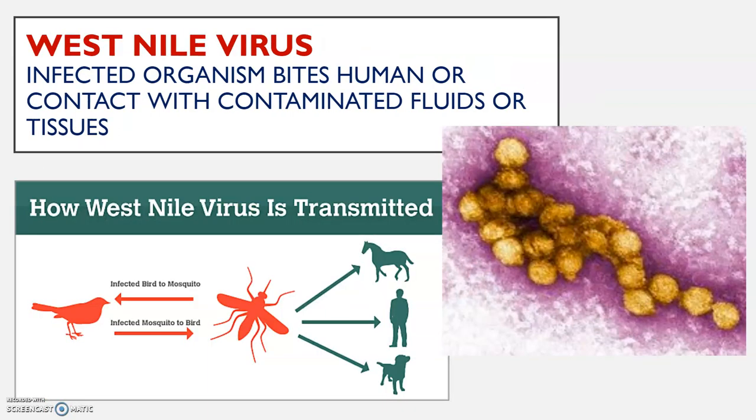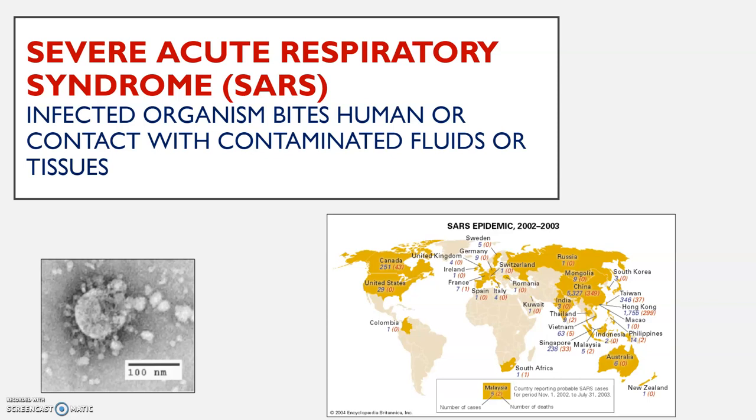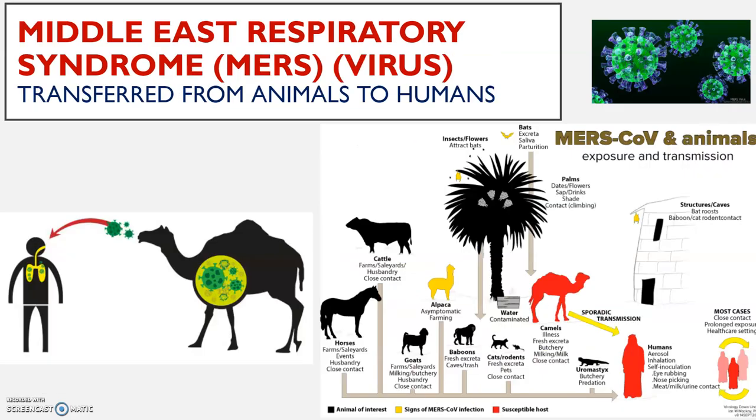West Nile virus, an infected organism bites humans or is in contact with contaminated fluids or tissues. So the infected bird and the mosquito. So West Nile was tied to a lot of birds, but then the mosquito was what was actually transmitting it to animals and humans. SARS, severe acute respiratory syndrome, infected organism bites the human or contact with contaminated fluids or tissues. And MERS, Middle East respiratory syndrome, it's transferred from animals to humans. And so there was some transmission there that occurred with camels.